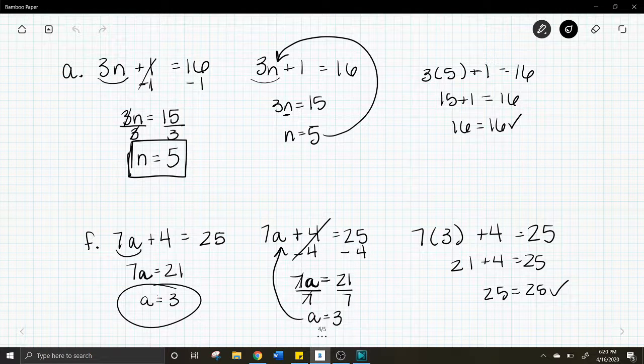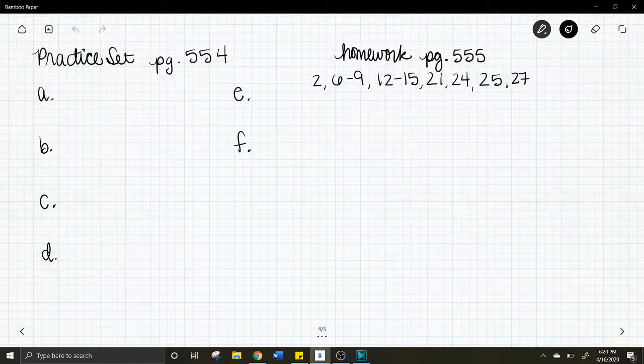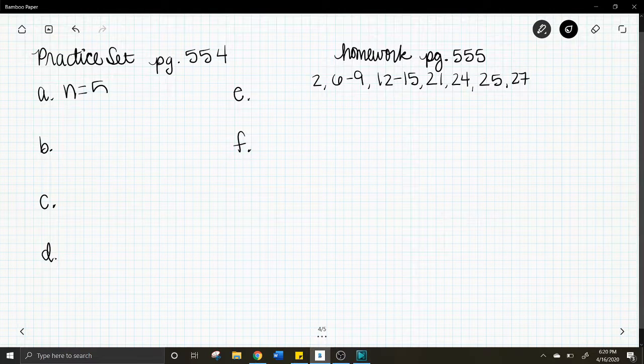So I want you guys to take a few moments to go through the rest of the practice set, and then I will give the answers. All right, so we already found A, that was n equals 5. B is x equals 5. Make sure you double check these. That's the beauty of algebra. You can double check your answer. If you're wrong, that means you know you can go back and work it again.